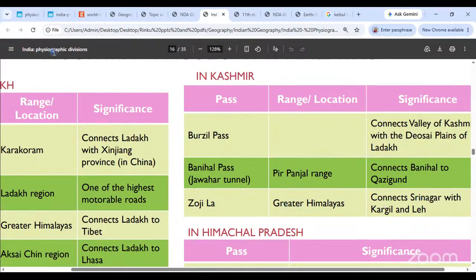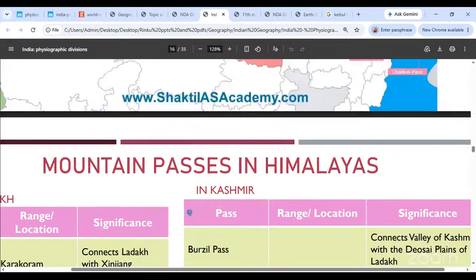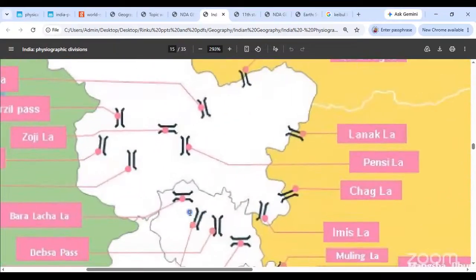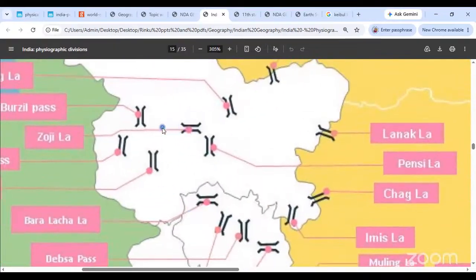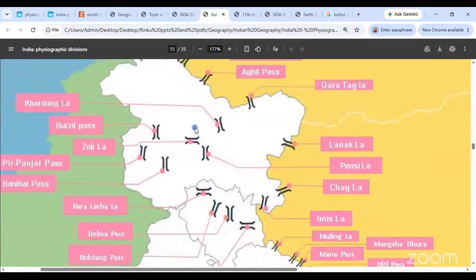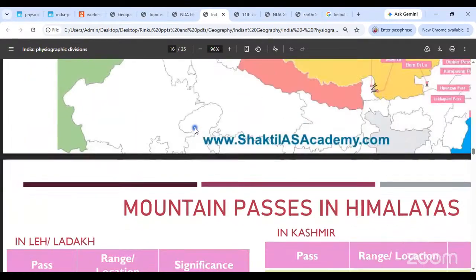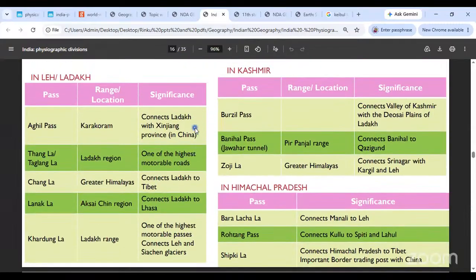Zojila is going to connect Srinagar with Kargil and Leh. Okay, where is Zojila now? We are looking at the Zojila Pass in the Great Himalayas. Here you have the range, the location, and the information about which pass connects which two places. If you are not paying attention now, please look at it later.